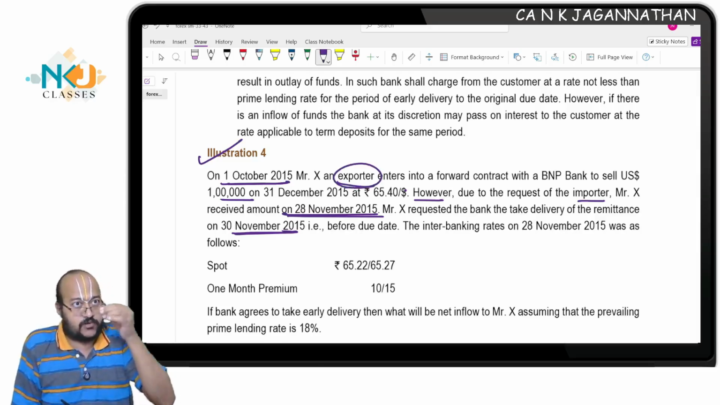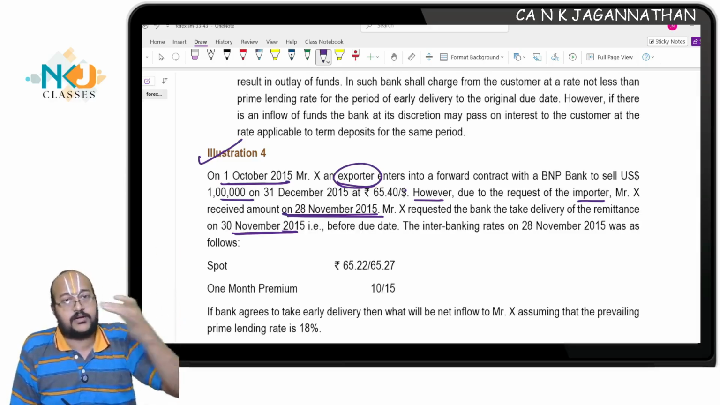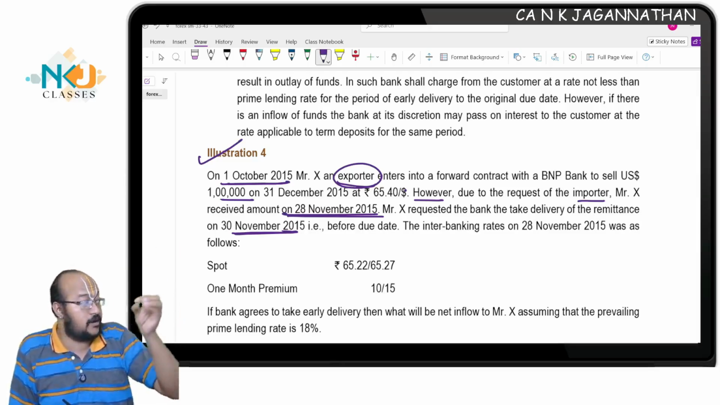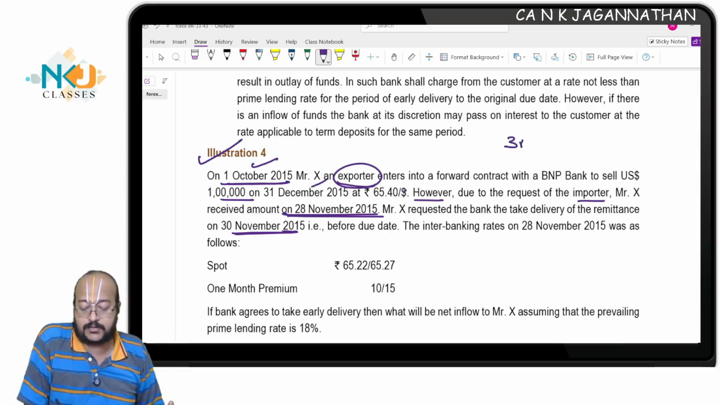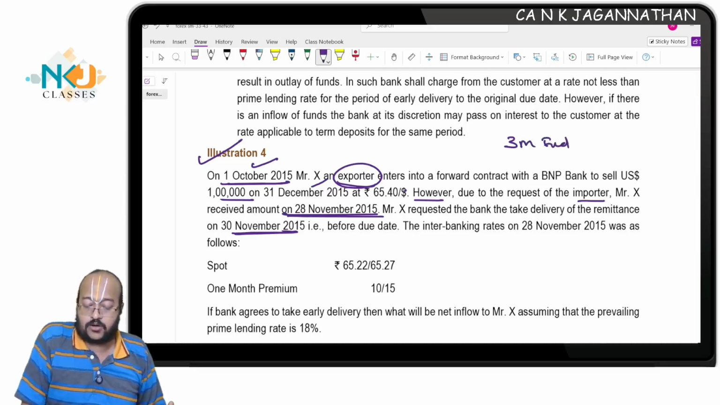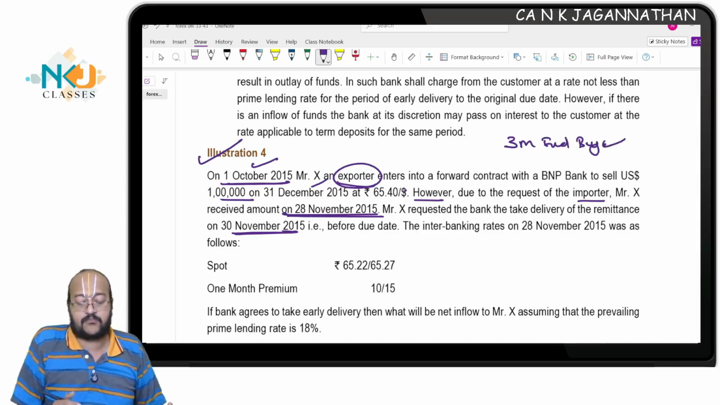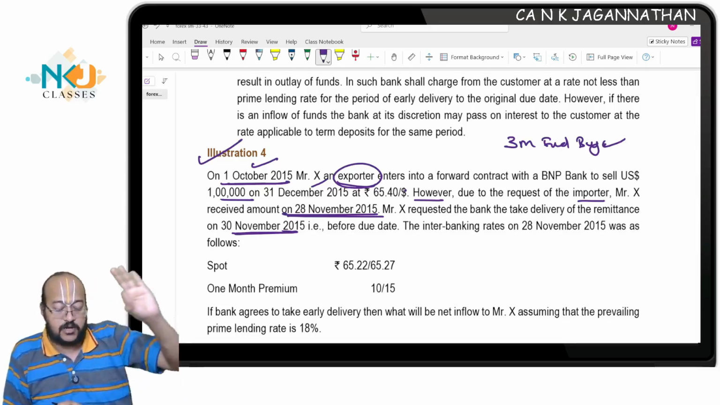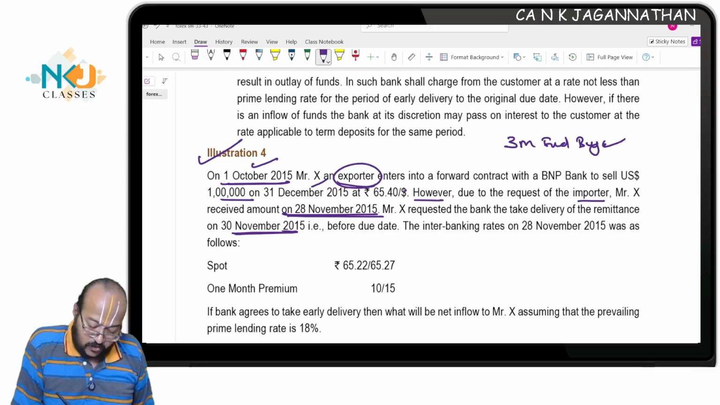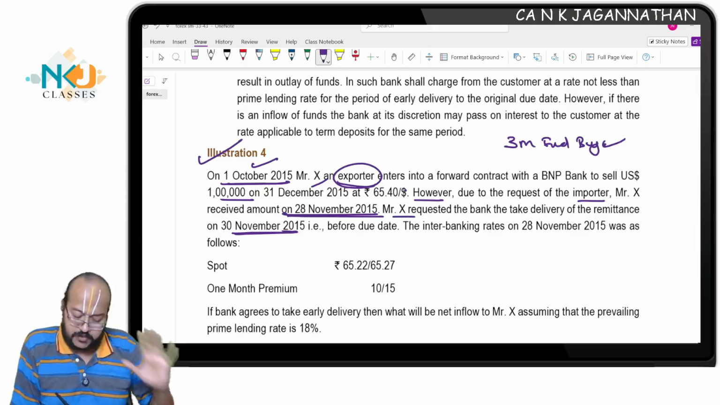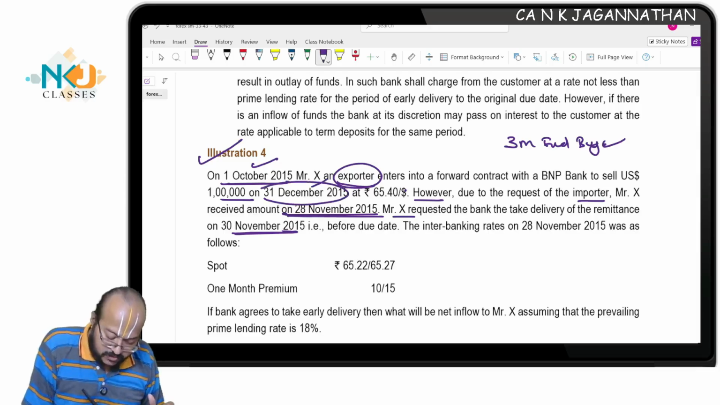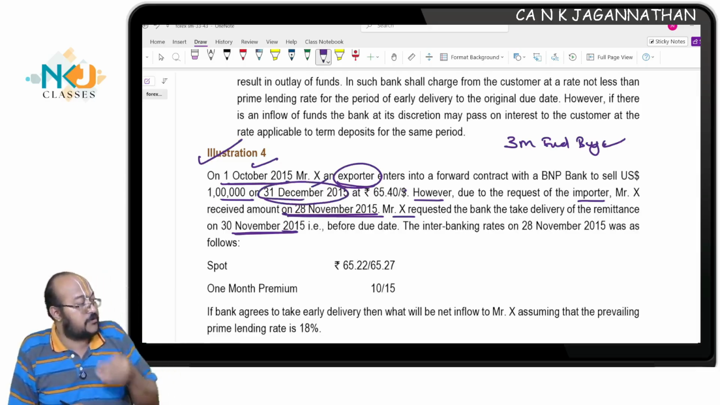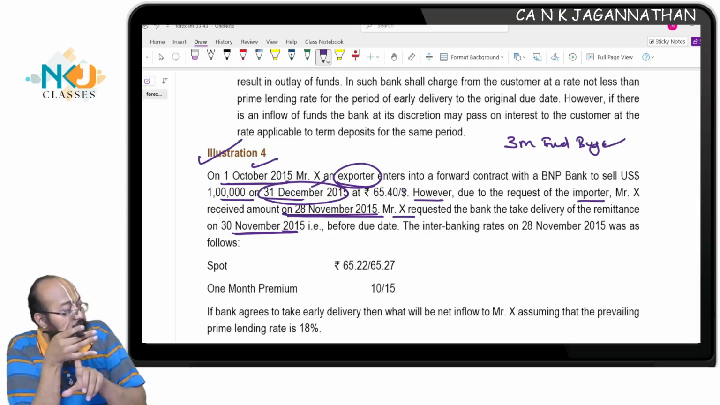The exporter will sell dollars to the banker, the dealer, and the dealer will buy. On 1st October, the dealer will buy 3-month forward dollars from the customer. Now, Mr. X requested the bank to take the delivery on 30th November, before the due date. When is the due date? 31st December is the due date, one month before that 3-month contract.